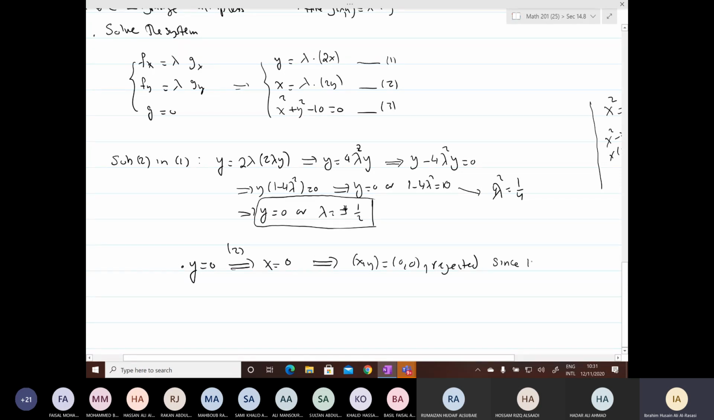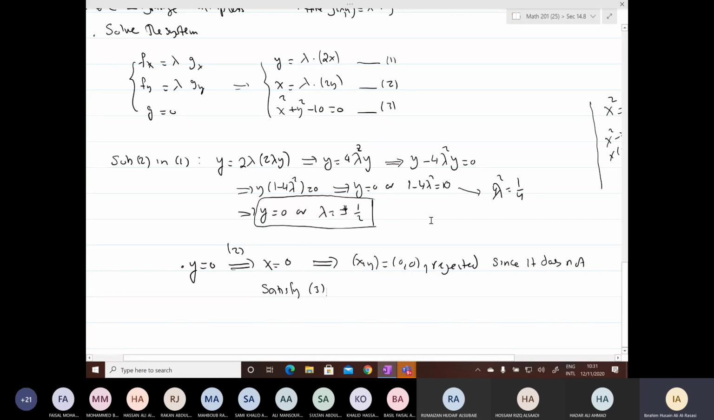Since it does not satisfy equation 3. I needed to check equation 3 because I get this point only using the first 2 equations, so I have to check the third equation. Okay, so the case when y equals 0 leads to no points. There is no point.